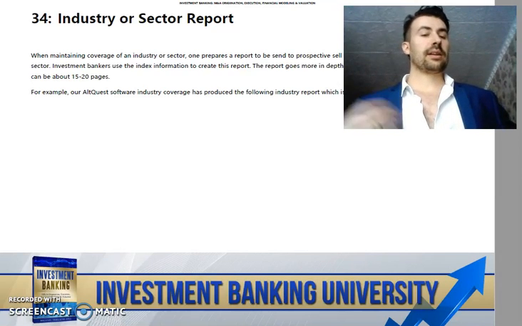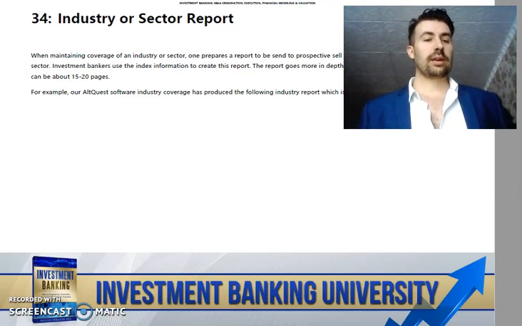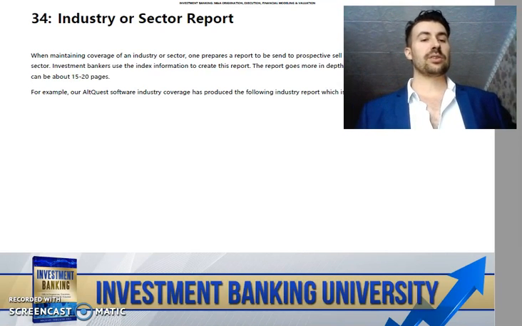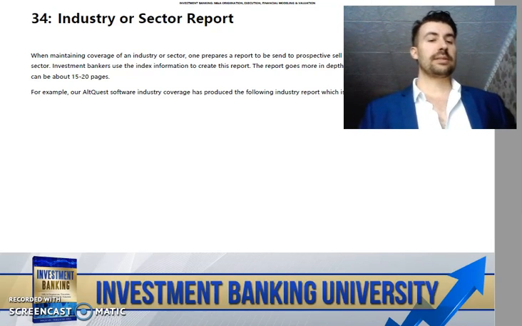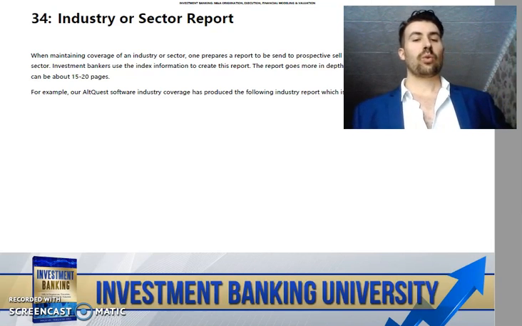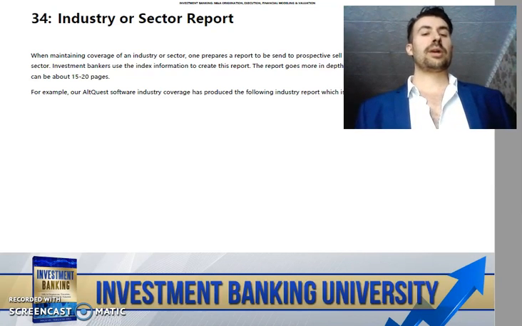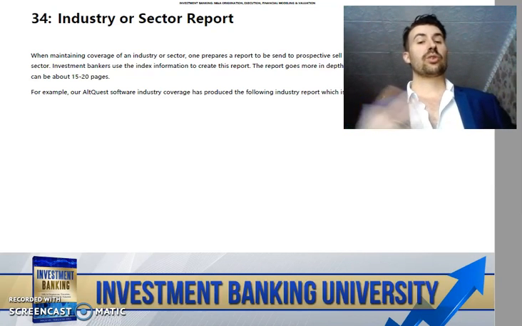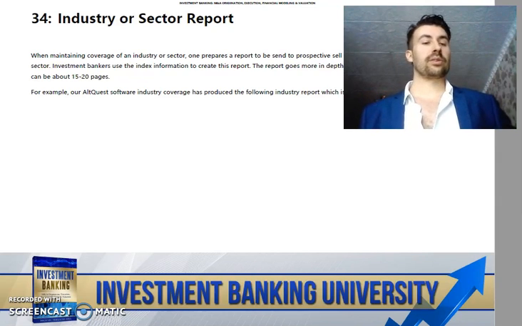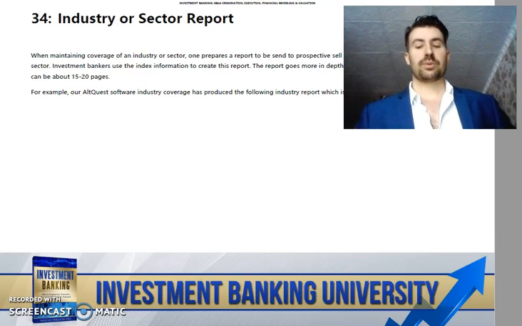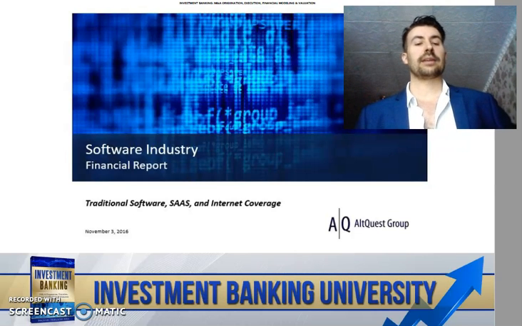In terms of a larger scale report that one produces as an investment banker, we are actually going to be making an industry or sector report. So when maintaining coverage of an industry or sector, one prepares a report to be sent to prospective sell-side clients in the industry or sector. Investment bankers use the index information to create this report. And this goes into more depth than the newsletter. And the report is typically about 15 to 20 pages. And for example, our ALTQUEST Group software industry coverage has produced this report. And we're just going to take a look at it at a high level.